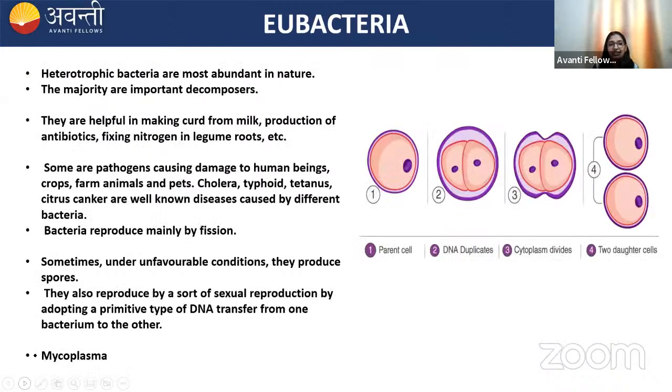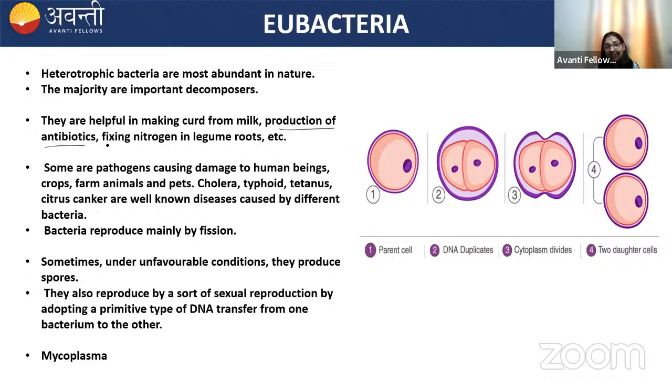We know that the majority of bacteria are heterotrophic. And among heterotrophs, the majority are decomposers. There are good bacteria also, and there are bad bacteria also. Good bacteria are those which provide some kind of service or are helpful to the environment, like the formation of curd from milk. The bacteria involved in this is Lactobacillus, and Lactobacillus is a good bacteria.